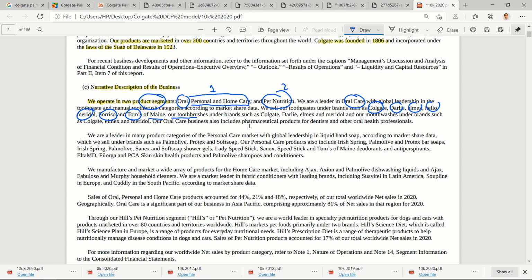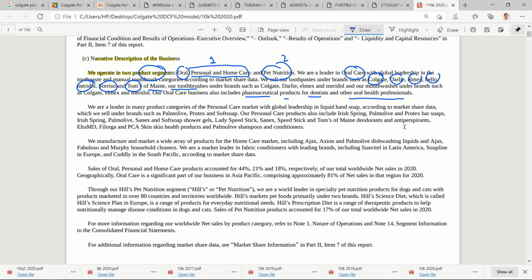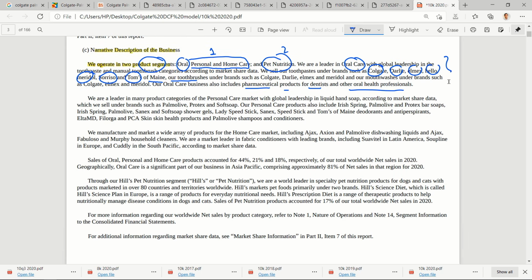Our oral care business also includes pharmaceutical products for dentists and other oral healthcare products. Okay, so from this I can see they are very prominent players in toothbrush and toothpaste. Along with it, they are also selling mouthwash, and they have some pharmaceutical products for dentists.